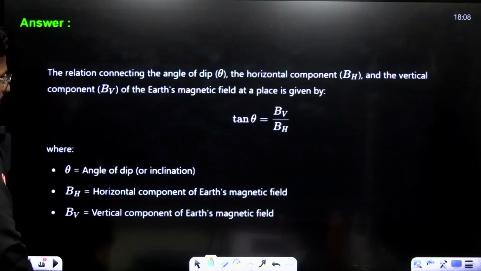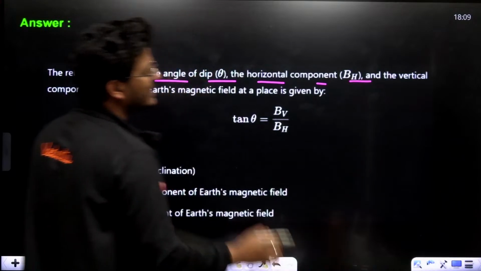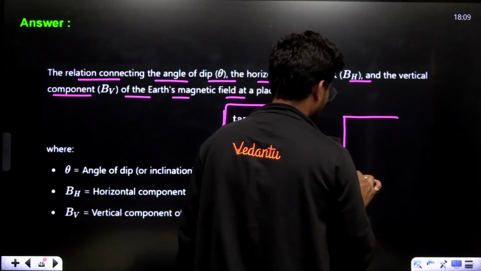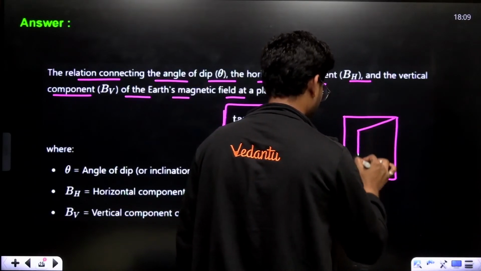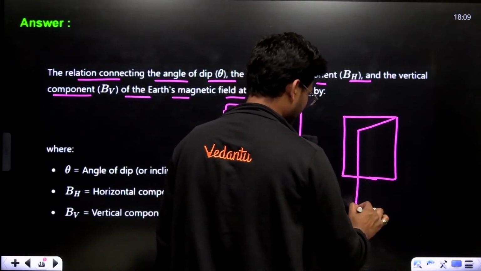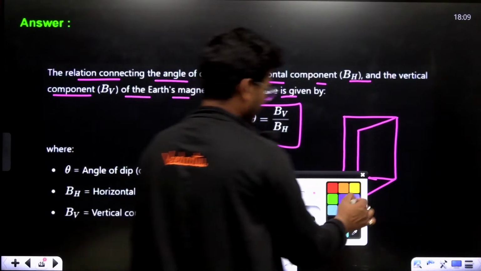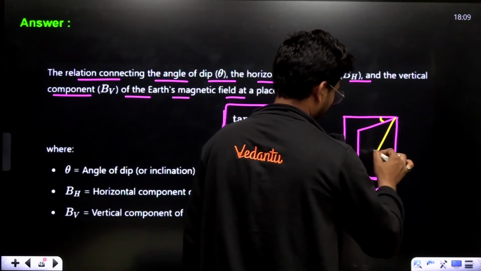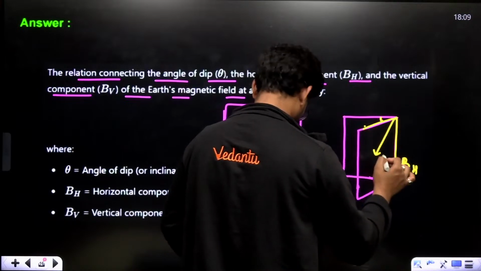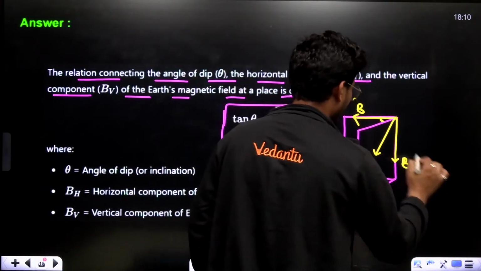Now, come to this question. This is basically the relation containing the angle of dip theta, the horizontal component BH and the vertical component BV of Earth's magnetic field at the place: tan theta equals BV upon BH. Here this is the vertical component and this is the horizontal component.